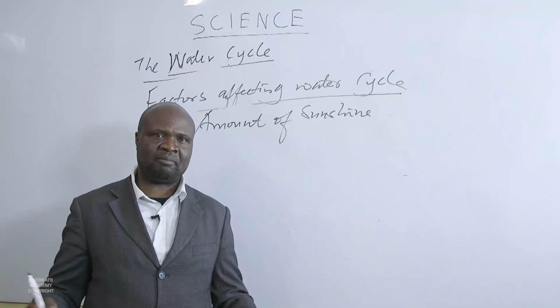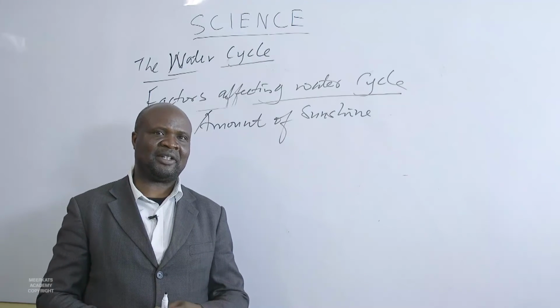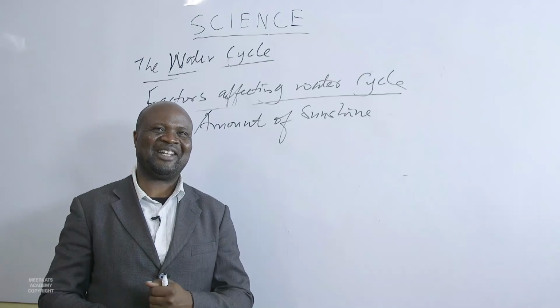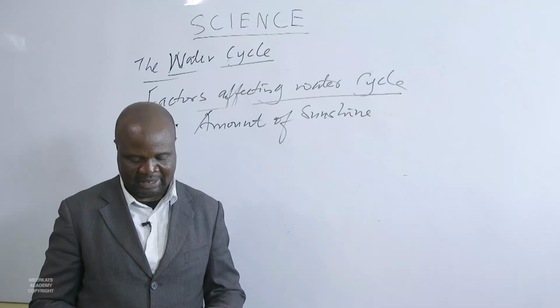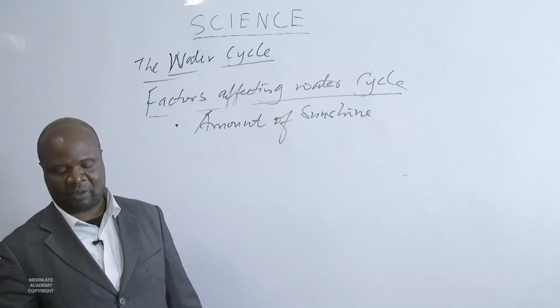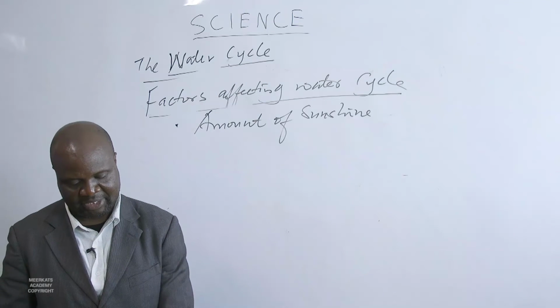So if it is cloudy, there's no sun, then we expect that evaporation will not take place. Evaporation will only take place when there's enough sunshine to cause it. So we have seen a number of factors that affect the water cycle.